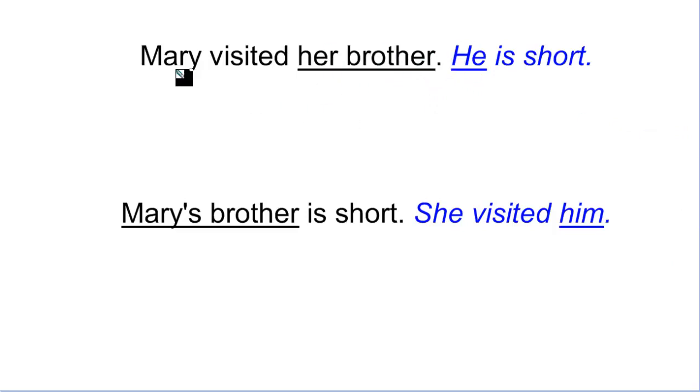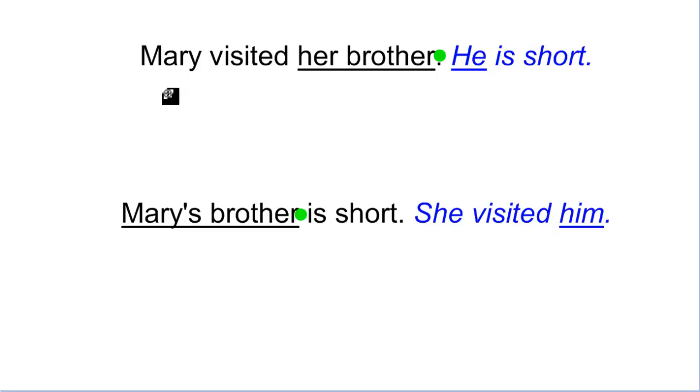So in the first case, Mary visited her brother. The commentary is going to be here at the end, because that's where you want to put the commentary. And in this case, Mary's brother is short. She visited him. I want to comment about the brother. So I'm going to put my commentary in that position. So pay attention to this.